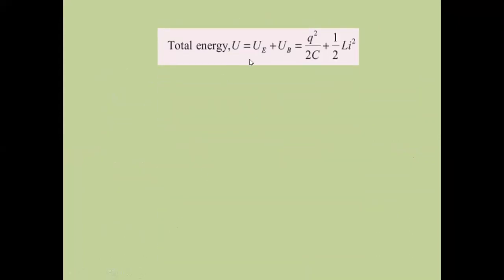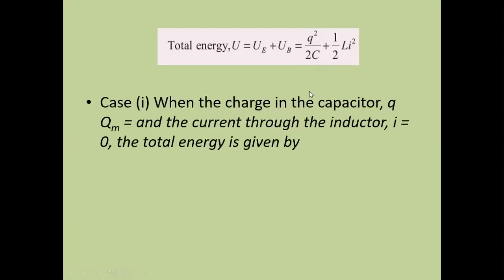The total energy in an LC circuit is taken as epsilon equals epsilon E, that is due to the capacitor, plus epsilon B, that is due to the inductor. This can be written as Q square by 2C, the energy stored in the capacitor, plus 1 by 2 L i square, the energy stored in the inductor. Now we are going to consider three cases.